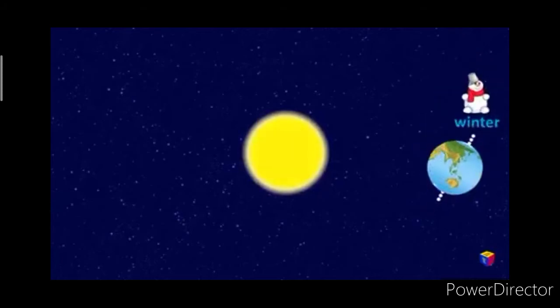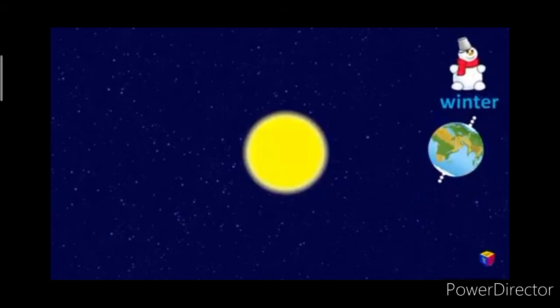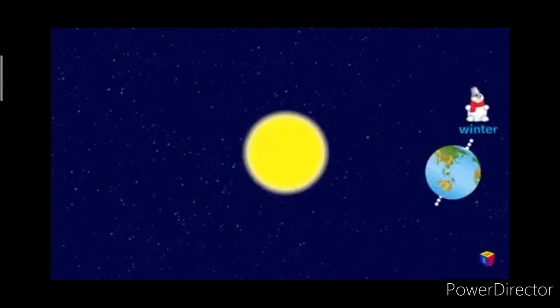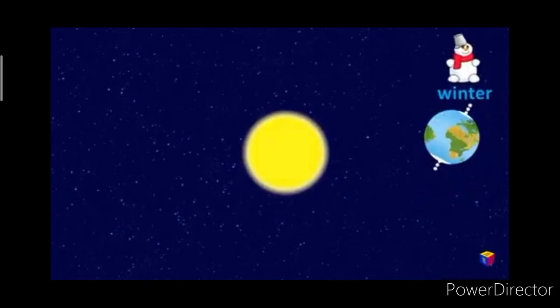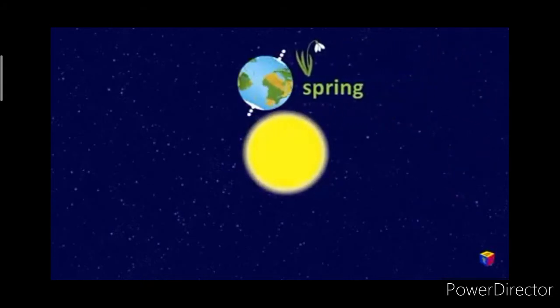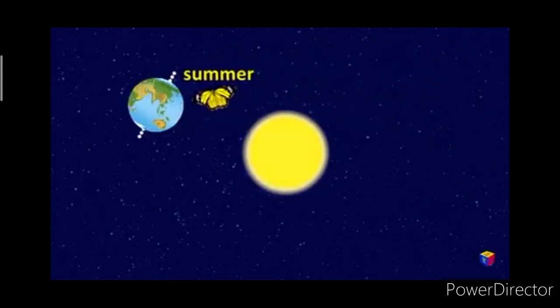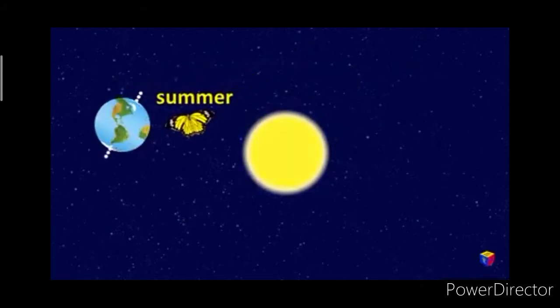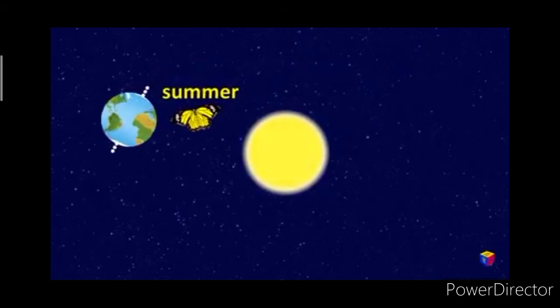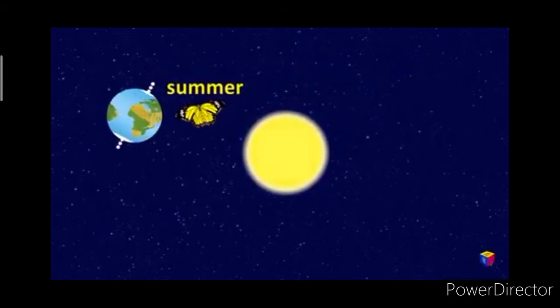Here you can see it's winter in the northern hemisphere and it is pointing away from the sun. But the earth is continuously revolving around the sun and winter changes to spring. Then comes summer as the northern hemisphere is now pointing towards the sun and closer to the sun.